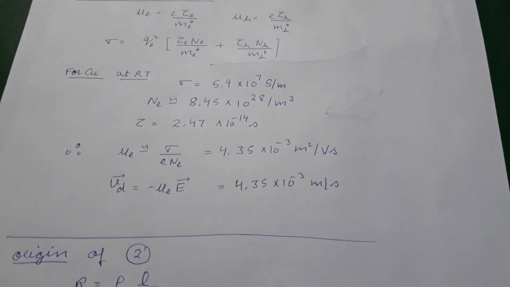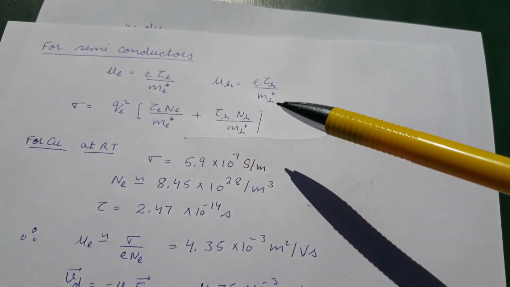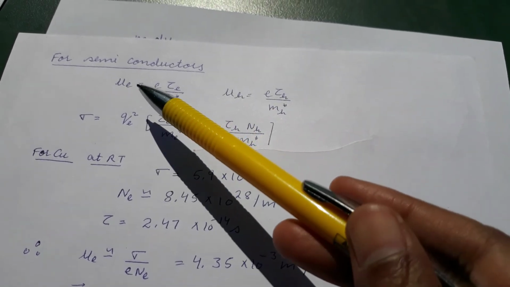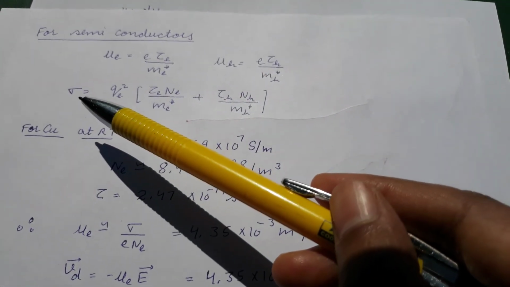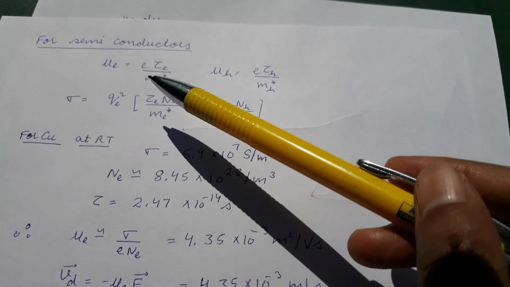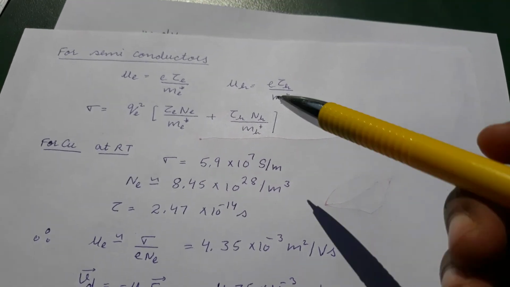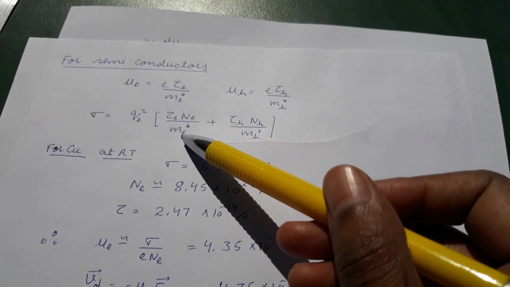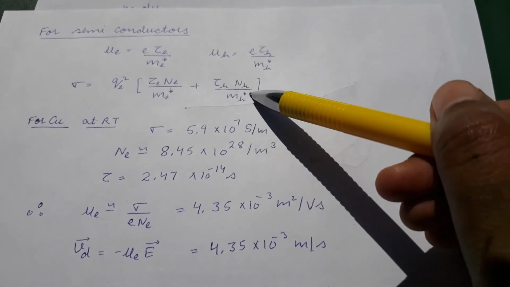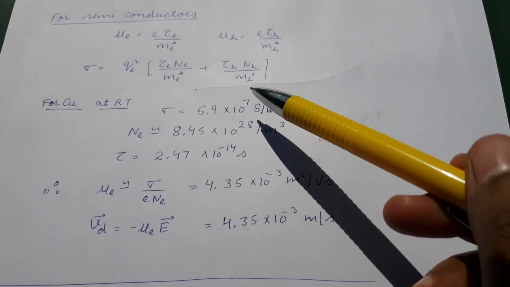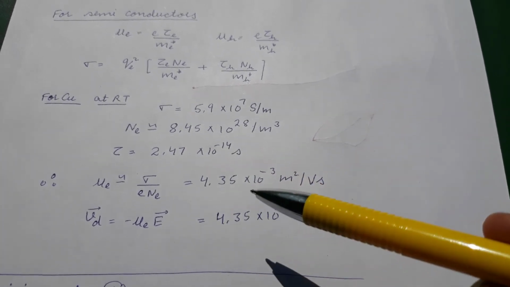Okay, so in a semiconductor, you know that we'll have mobility for an electron as well as a hole. So you can find the mobility for an electron as well as a hole, and then put it in the value of conductivity, because it will be q² τ_e n_e/m_e* plus the corresponding hole term, where m_e* means the effective mass of the electron and m_h* the effective mass of the hole. So the total conductivity will be given by this relation. This is just a small calculation that I have done.